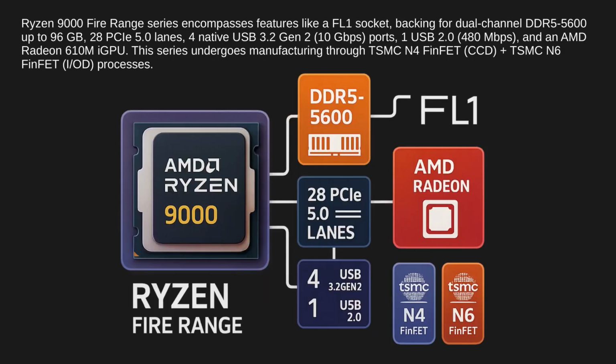The Ryzen 9000 Fire Range series includes features such as an FL1 socket. It supports dual-channel DDR5 5600 memory up to 96 gigabytes. There are 28 PCIe 5.0 lanes. The series offers 4 native USB 3.2 Gen 2 ports with speeds of 10 gigabits per second and 1 USB 2.0 port with speeds of 480 megabits per second. Additionally, it includes an AMD Radeon 610 integrated graphics processing unit. Manufacturing is done using TSMC N4 FinFET for the CPU core dies and TSMC N6 FinFET for the input-output dies.